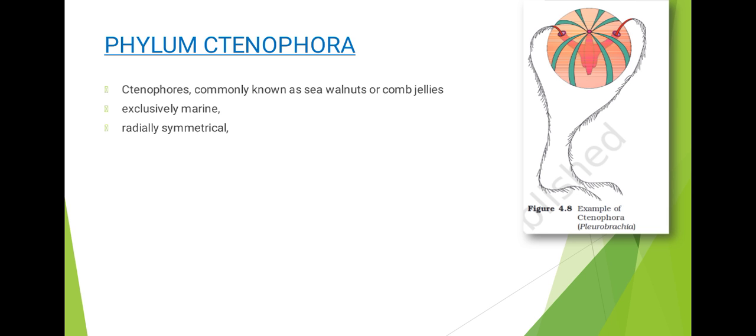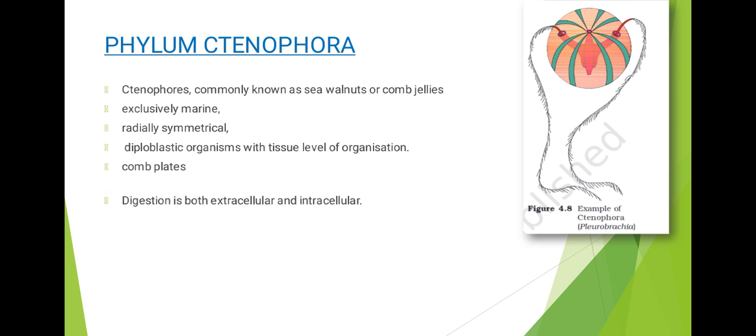Next we have phylum Ctenophora. Now this phylum Ctenophora, they are also called sea walnut or comb jellies, because you can see they have an appearance like that. They are exclusively marine, radially symmetrical, diploblastic organisms, and they have a tissue level of organization. You can see here that the body bears 8 external rows of ciliated comb plates, which are structures that help in locomotion.